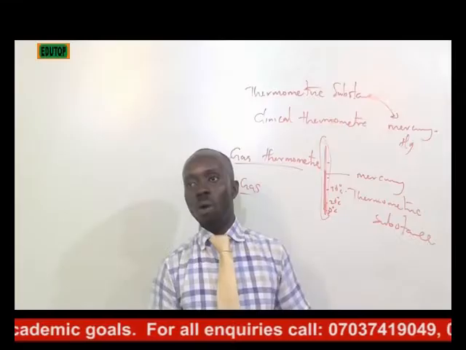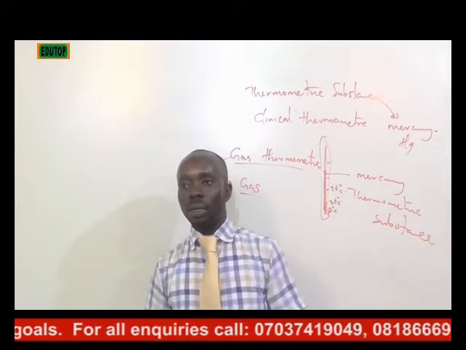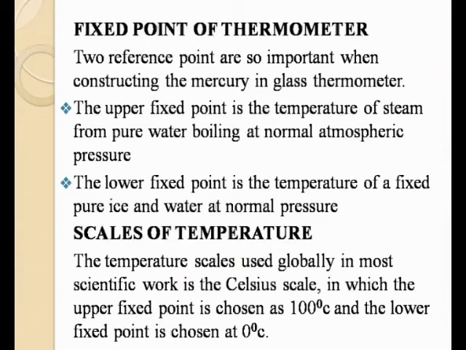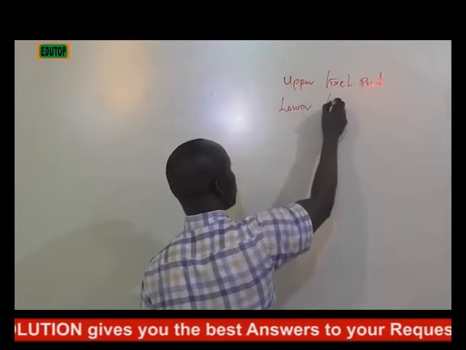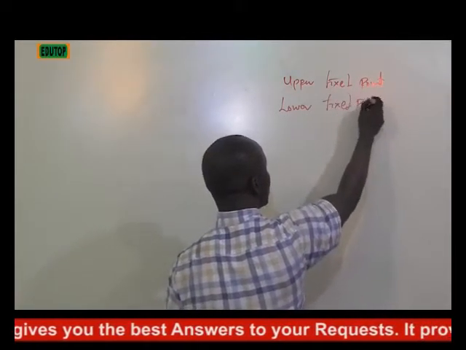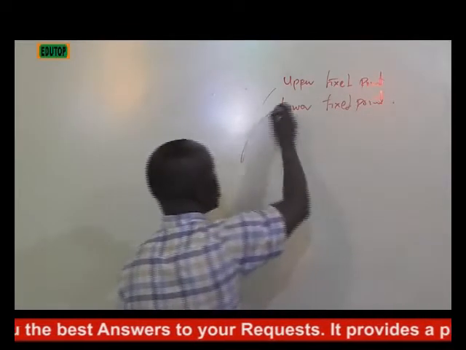Now let's go to what we call fixed points of thermometer. Two reference points are so important when constructing your thermometer, your gas thermometer. We have what we call the upper fixed point and the lower fixed point. You must have heard about all these terms. There's nothing special about them.